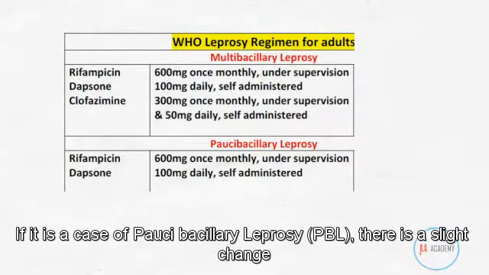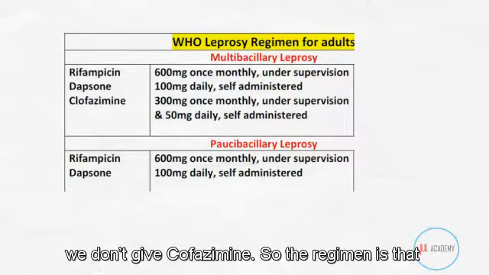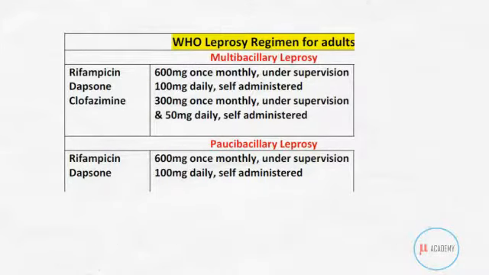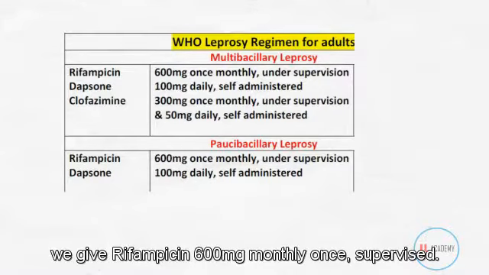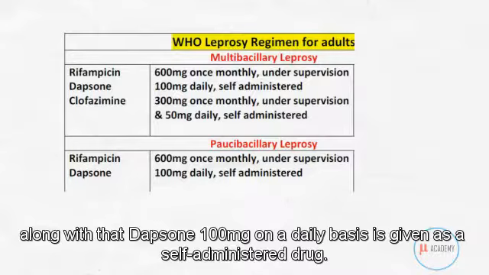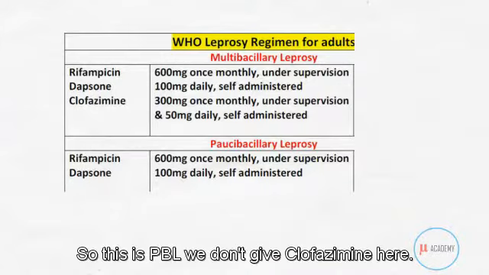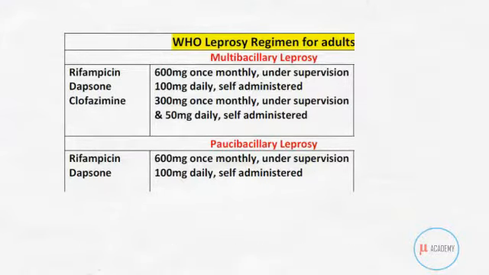If it is a case of paucibacillary leprosy, there is a slight change. We don't give clofazimine. So the regimen is that we give rifampicin 600 mg monthly once, supervised. Along with that, dapsone 100 mg on a daily basis is given as a self-administered drug. So this is paucibacillary. We don't give clofazimine here.